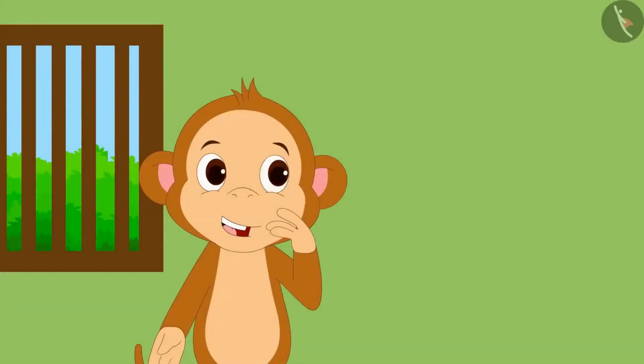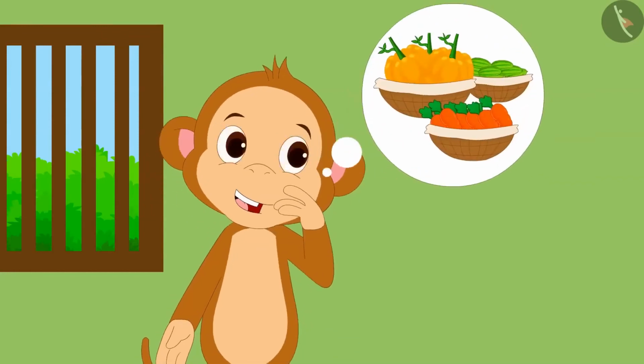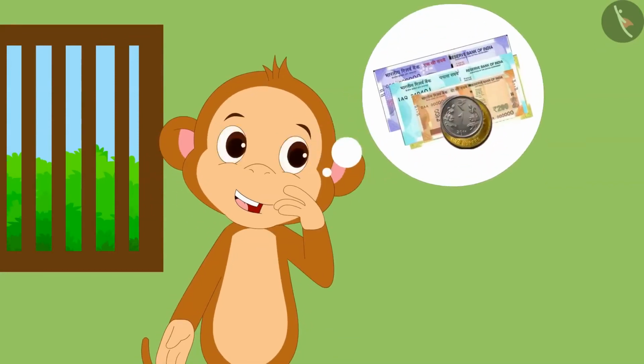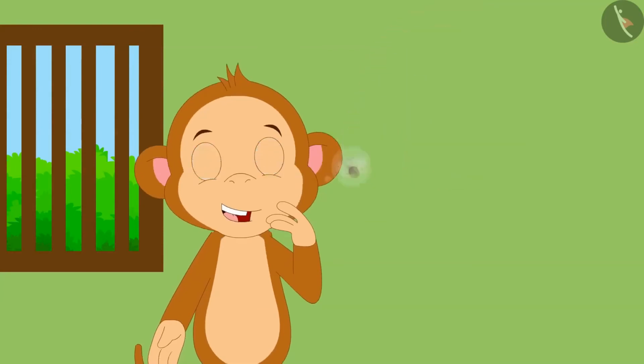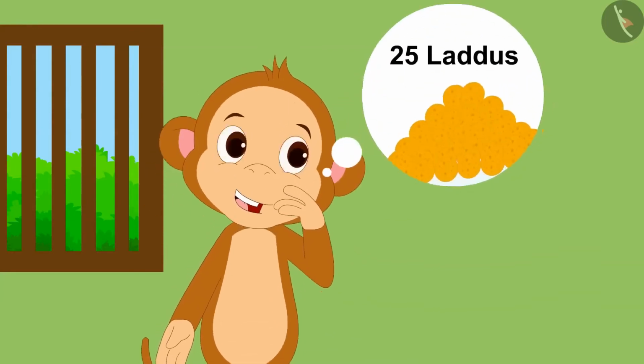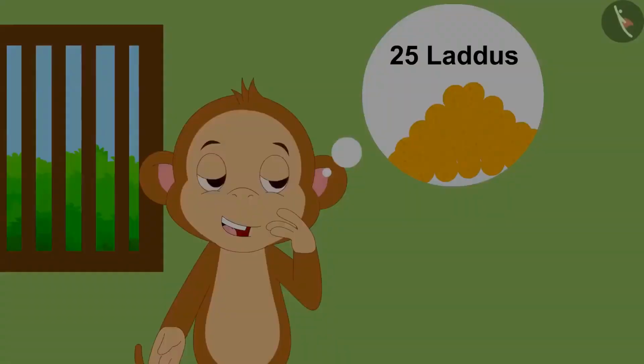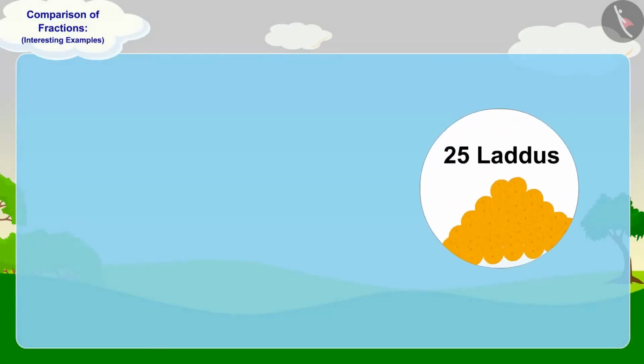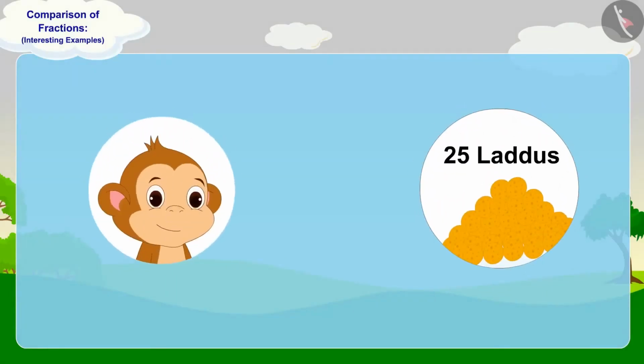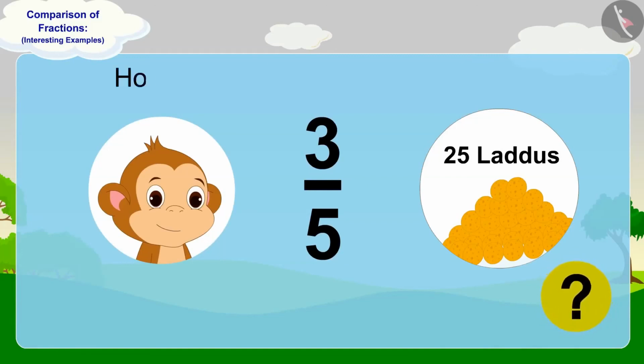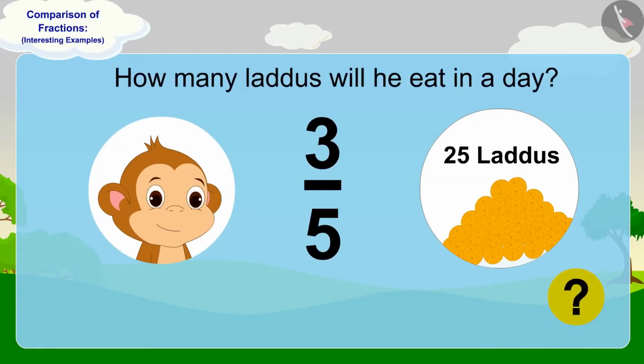Now, Babban is thinking that when he sells his vegetables in the market, he will get a lot of money. Out of that money, he will buy 25 laddus with some money. Out of those 25 laddus, he will eat 3/5 of it in a single day. Can you tell how many laddus will he eat in a day? You can find the answer by pausing the video.